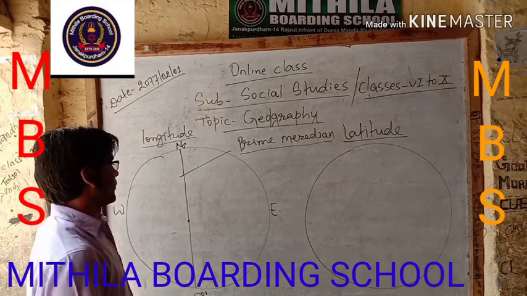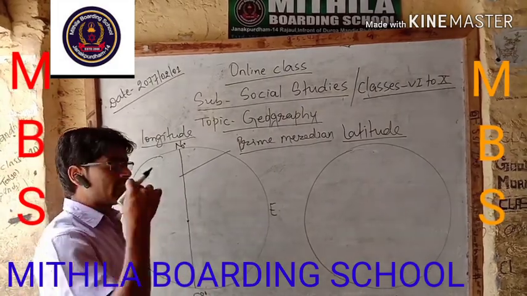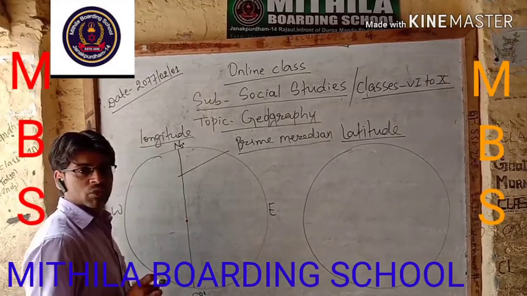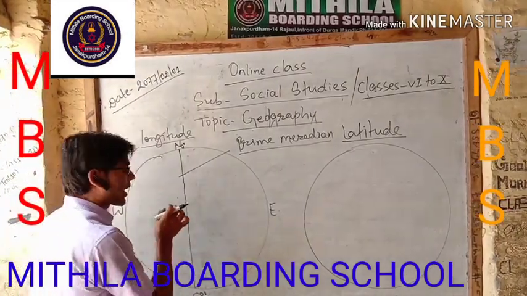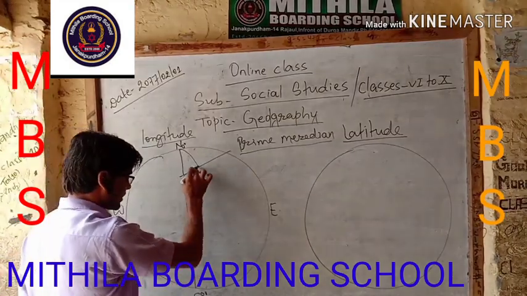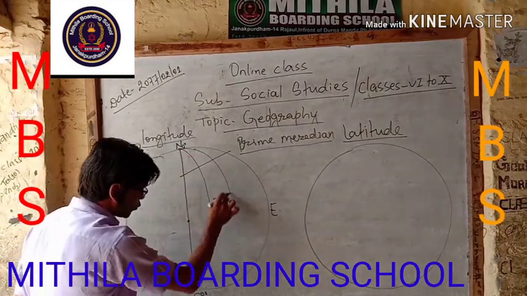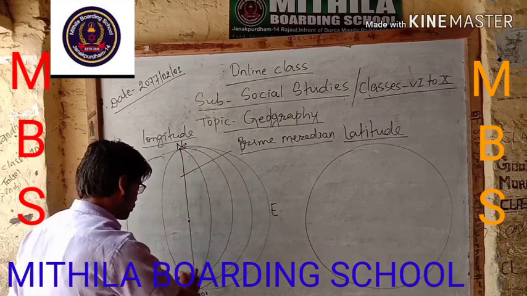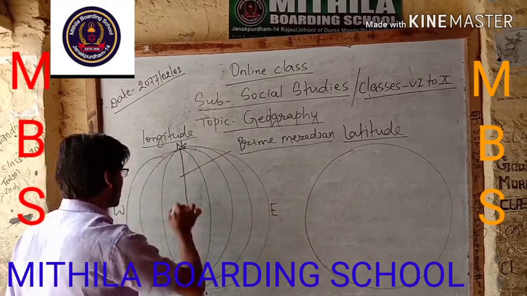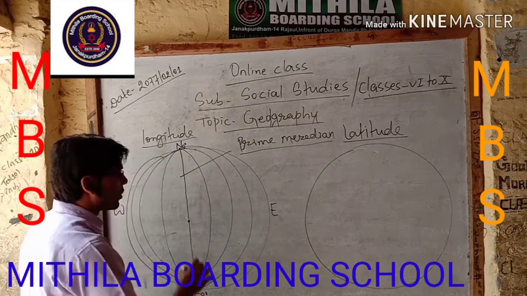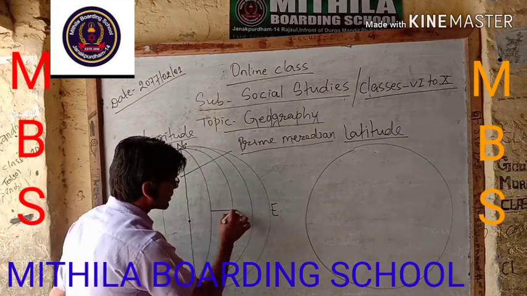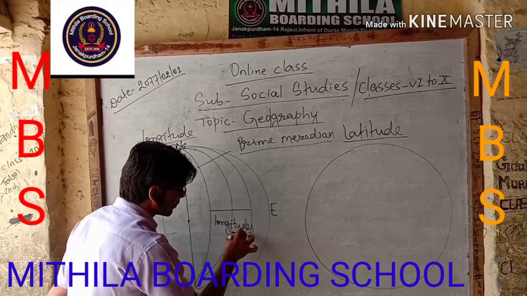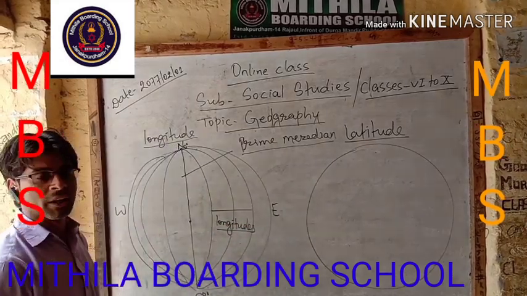And different other imaginary lines which are parallel to the prime meridian, to the east and to the west of the prime meridian, are known as longitudes.